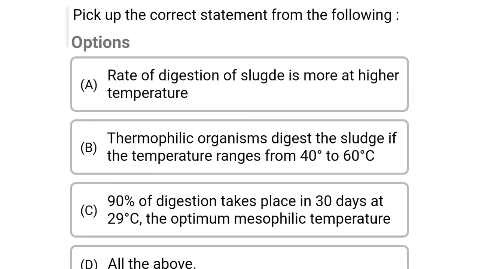So next question, pick up the correct statement from the following. Option A, rate of digestion of sludge is more at the higher temperature. Option B, thermophilic organisms digest the sludge if the temperature ranges between 40 to 60 degrees Celsius. Option C, 90% of digestion takes place in 30 days at 29 degrees Celsius, the optimum mesophilic temperature. Option D, all the above. So the correct answer is option D, all the above.